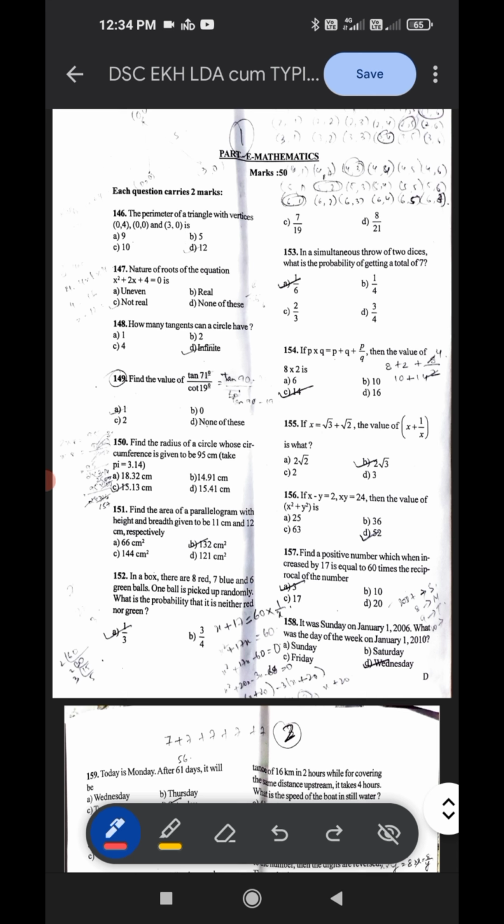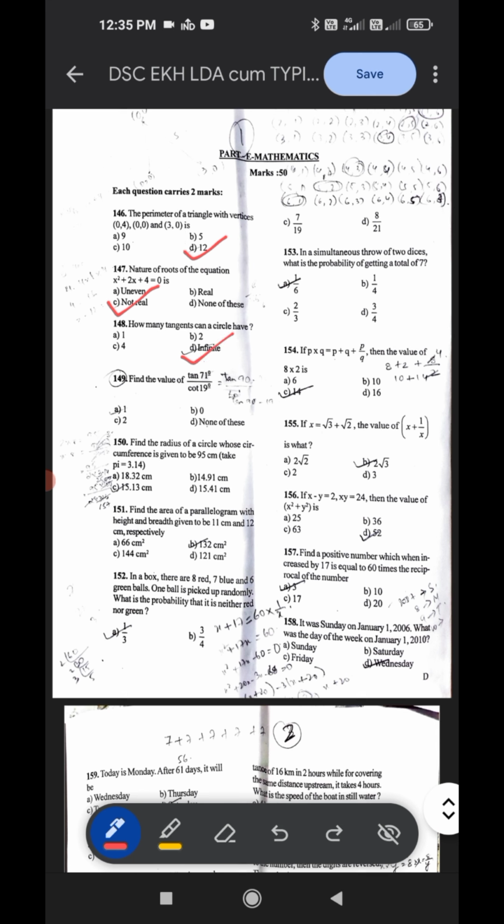The first question today: the perimeter of a triangle with vertices (0, 4), (0, 0) and (3, 0). The correct answer is 12. Nature of the roots of the equation x square plus 2x plus 4 is equal to 0. The correct answer is C, not real. How many tangents can a circle have? The correct answer is D, infinite.